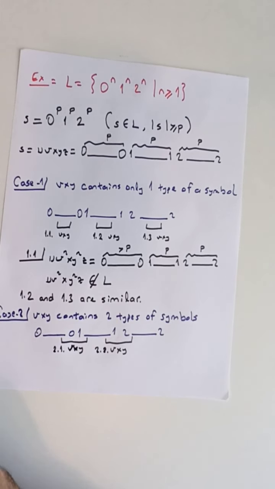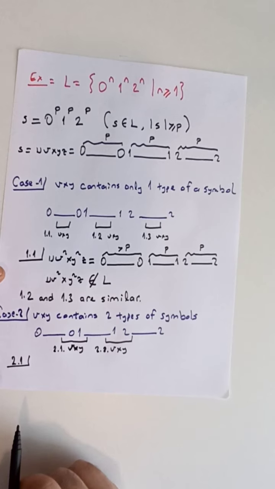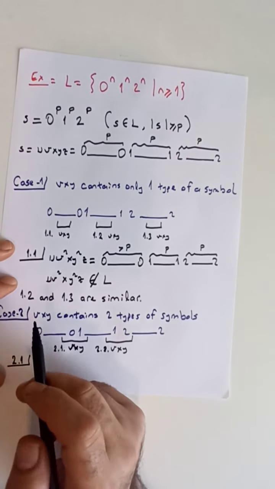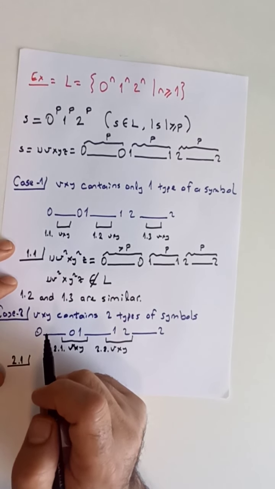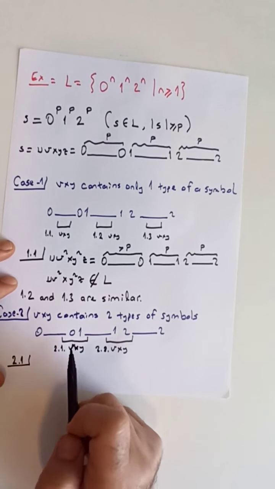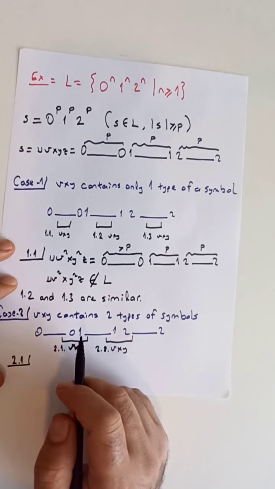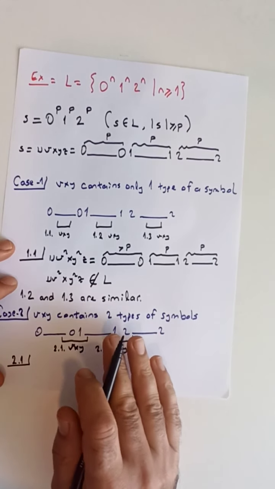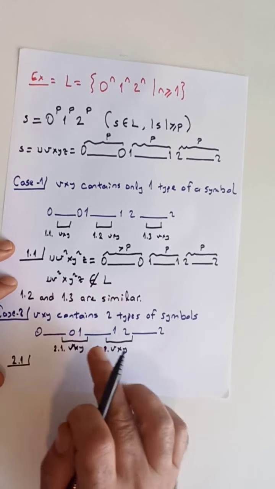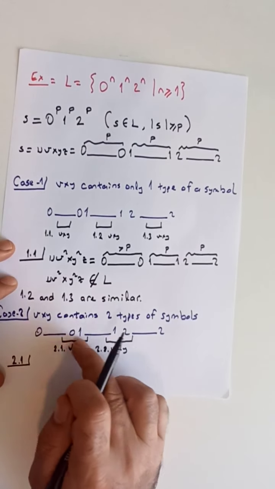So for 2.1, let's again concentrate on uv²xy²z and assume that this is the case. If we consider uv²xy²z, note that there will be no change to the number of twos, because we are assuming vxy belongs to this range that contains zeros and ones.